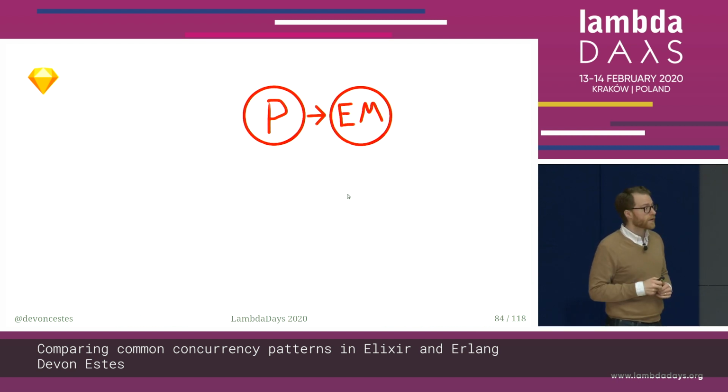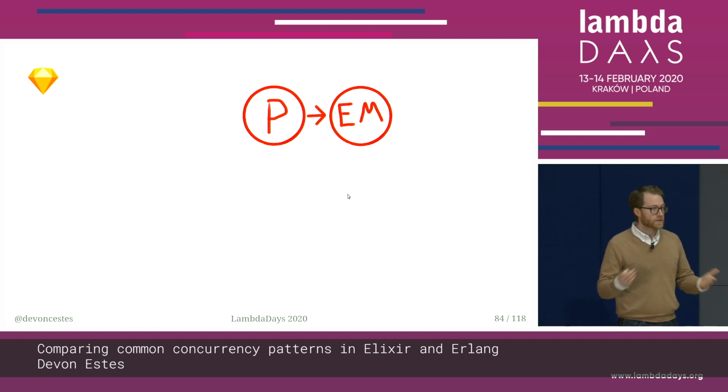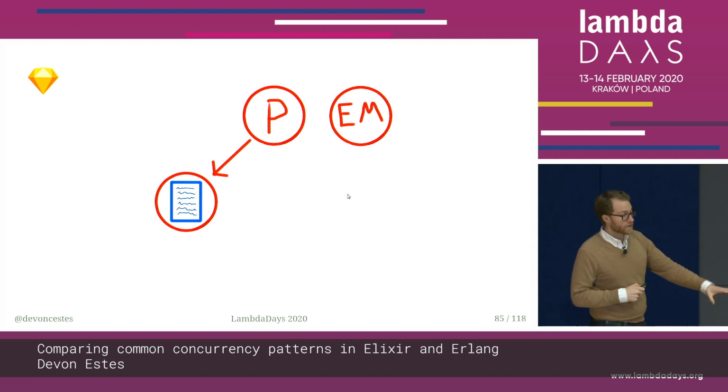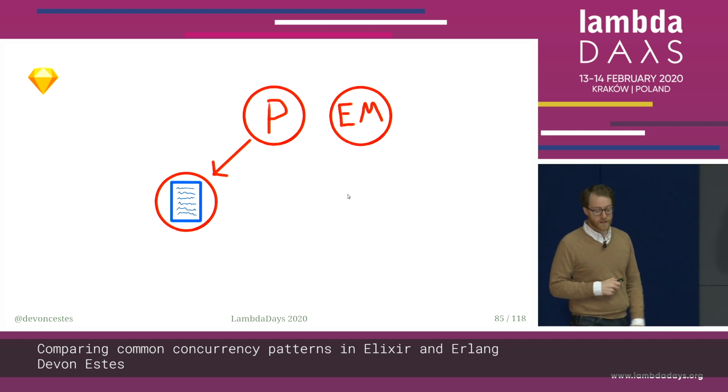So we have, again, our parent process, and the first thing it does is it spawns that event manager. And that event manager is going to sit and listen for events. While that event manager is listening, that parent process gets a module that's ready to be run, so it spawns a child process to execute the tests in that module. And then it goes back to waiting. And that child process does its own thing. It's running those tests the whole time.